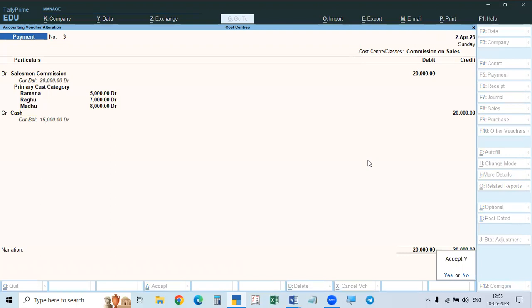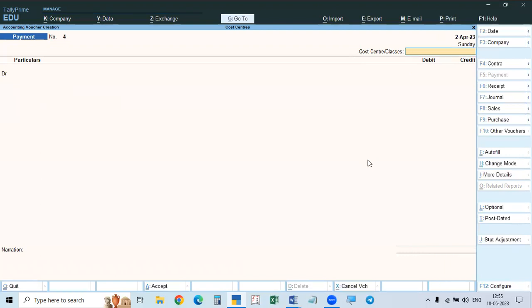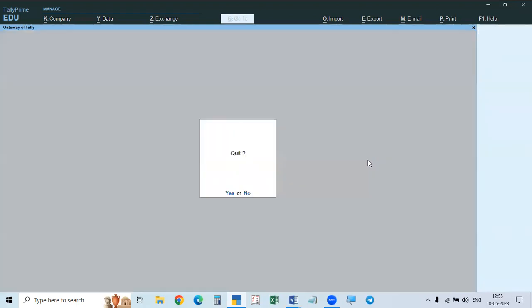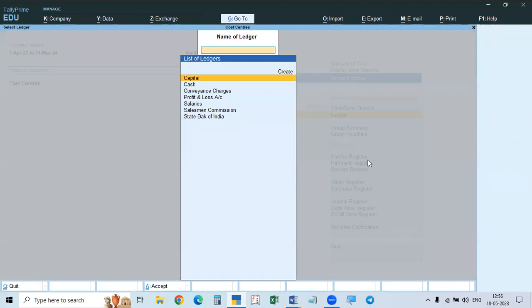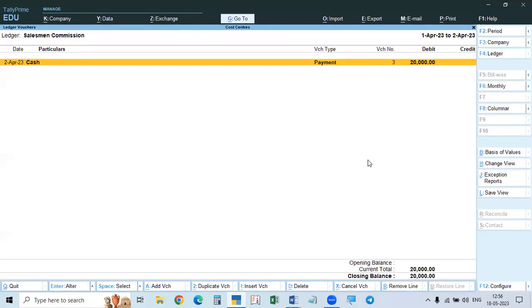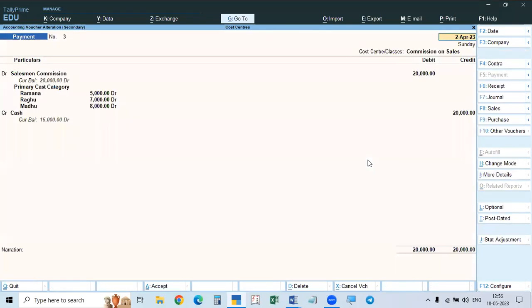So we can make the entry like this, and go to page up, and you can see the details. Or without that, after accepting that, you can go to the ledger, you can take salesman commission, it is paid. So if you go to that, the entry will show the 20,000 amount. You click enter, it will show the details. Okay, same thing like this.